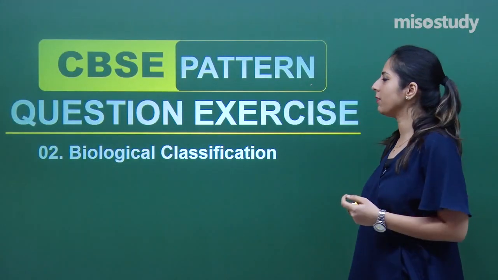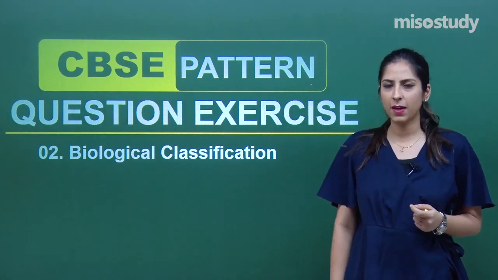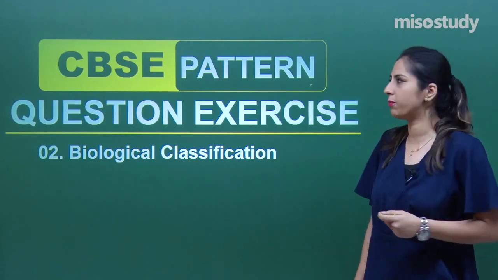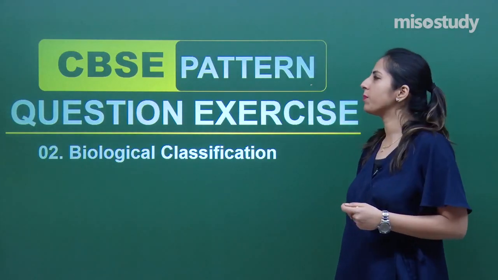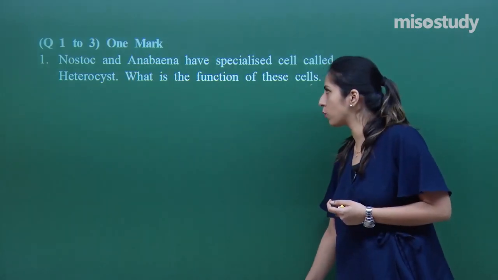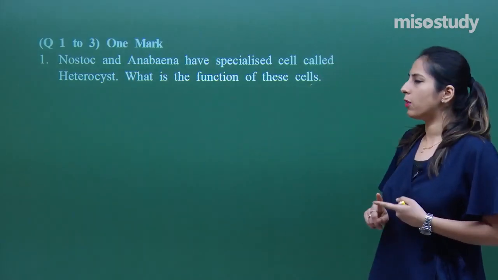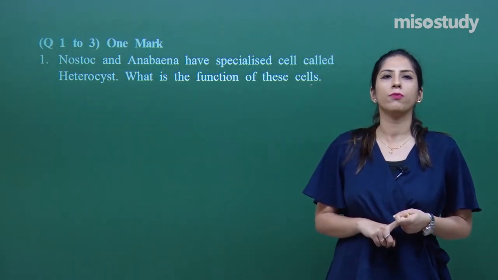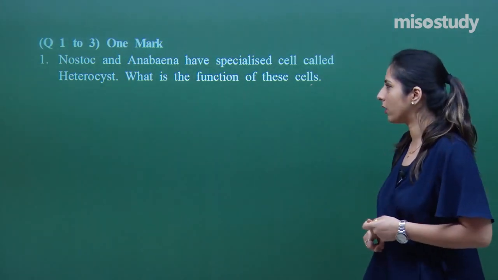In today's session, we will be talking about some CBSE pattern question exercise for the chapter Biological Classification. This is the second chapter of your 11th class. Now we will be discussing around 10 questions. Let's first discuss the first question. Questions 1, 2 and 3 are of 1 mark, so you have to answer accordingly.